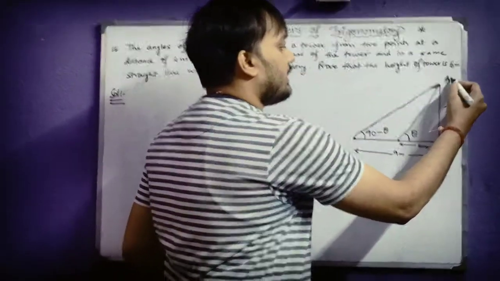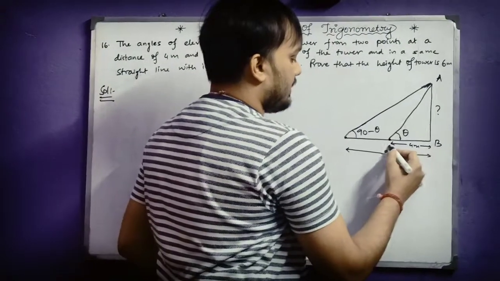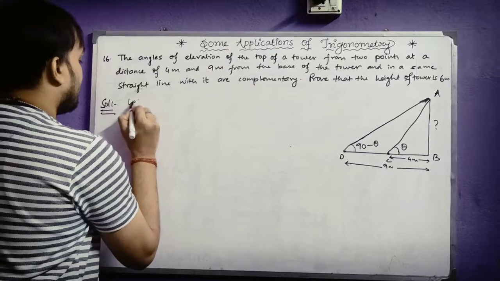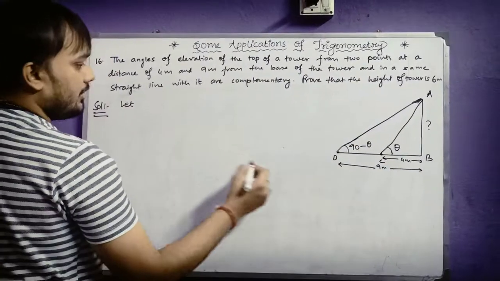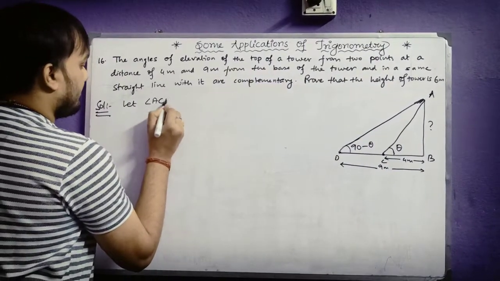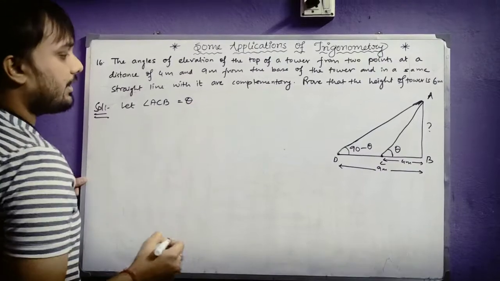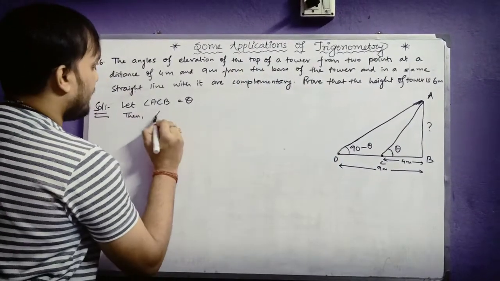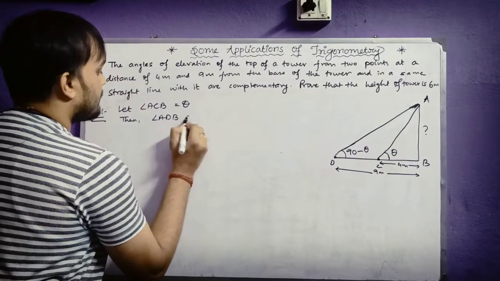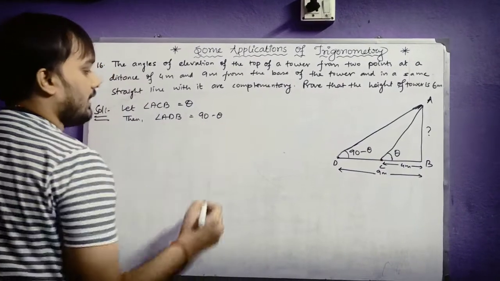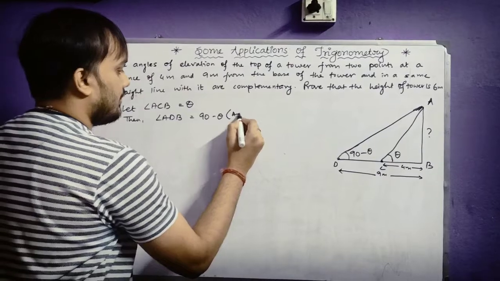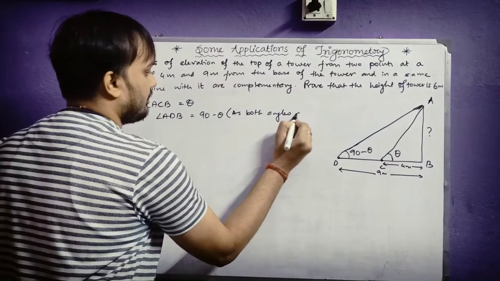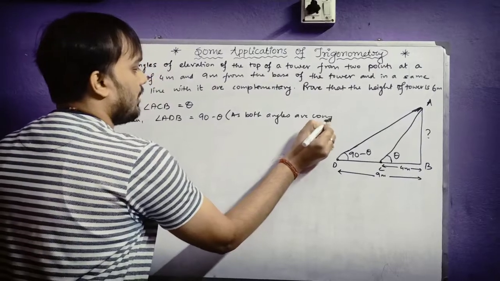So let us give the name of this triangle as A, B, C, and here it is D. Let angle ACB equal theta. Then angle ADB equals 90 minus theta, as both angles are complementary.